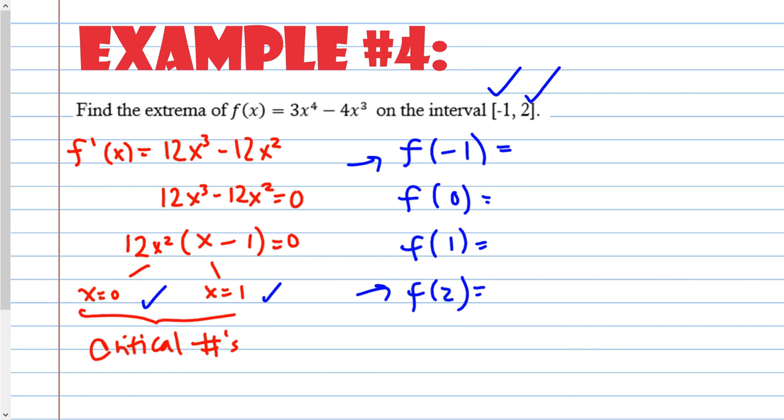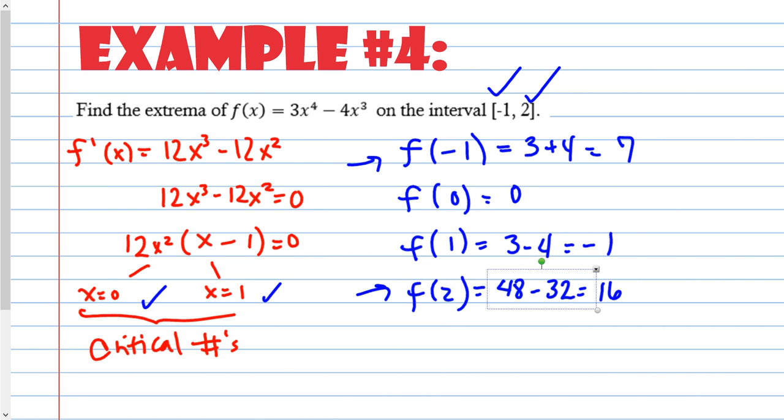So let's see. Plug in -1 and we have 3 plus 4, which is 7. Plug in 0, we get 0. Plug in 1 and we get 3 minus 4, which is -1. And then plug in 2 and we get 48 minus 32, and that is 16. All right, folks. So you look at all 4 y's and figure out which one is the biggest. 16 is the biggest. And which one is the smallest? That would be -1.